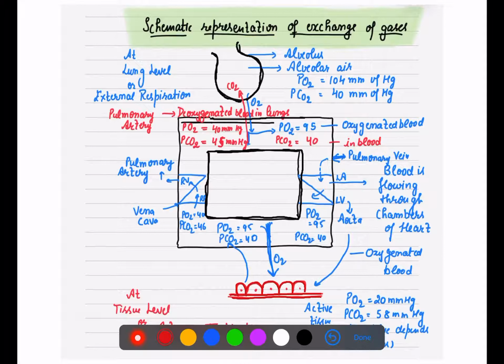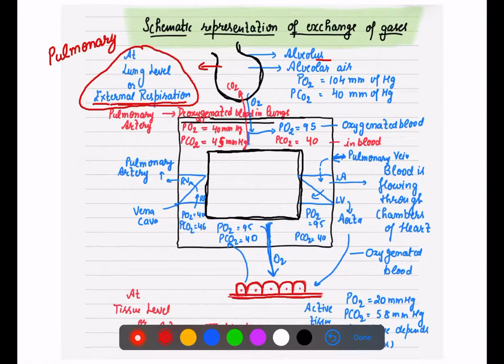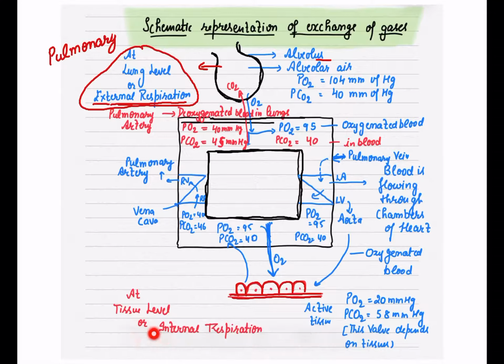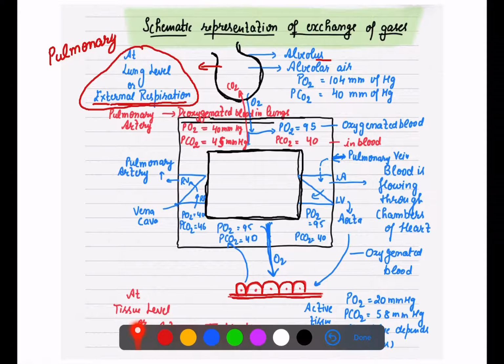Now if we first talk about this, this is our alveolus, and this exchange is at the lung level. When the exchange is at the lungs level, that is called pulmonary exchange, or external respiration. And when the exchange is at the tissue level, this is called internal respiration. So if you have marked that, then let's now understand.